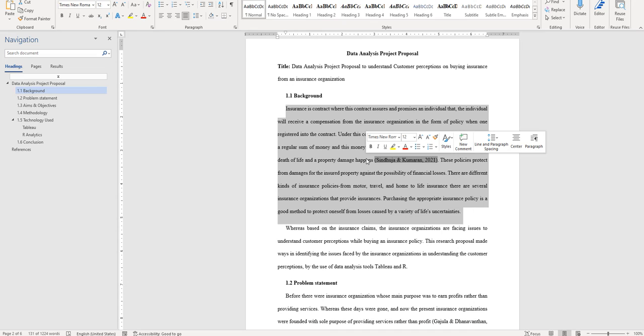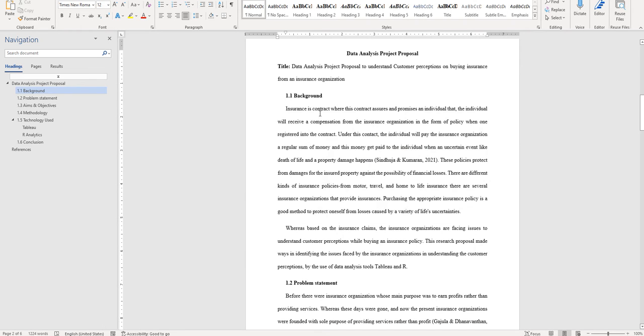So for example, if you take children's influence on parent purchase decisions, you should speak about what purchase decisions are, how consumers make purchase decisions, what different types of factors influence purchase decisions, and how the children's role will be effective in parents' purchase decisions. The basic background details should be provided here.